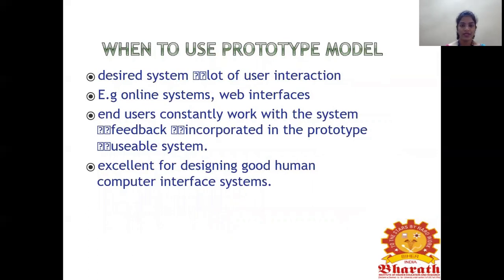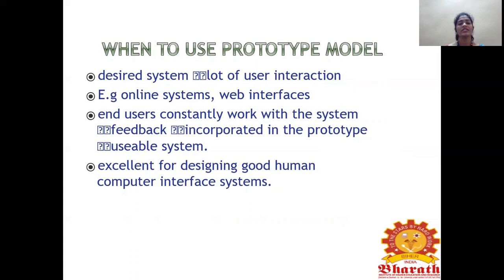So when do we use the prototype model? If a desired system is designed with user interaction, we can use a prototype in that model. For example, online systems and web interfaces. These applications involve user and stakeholder interactions, right?